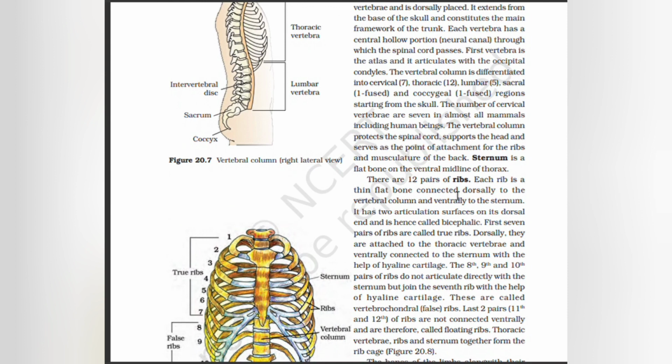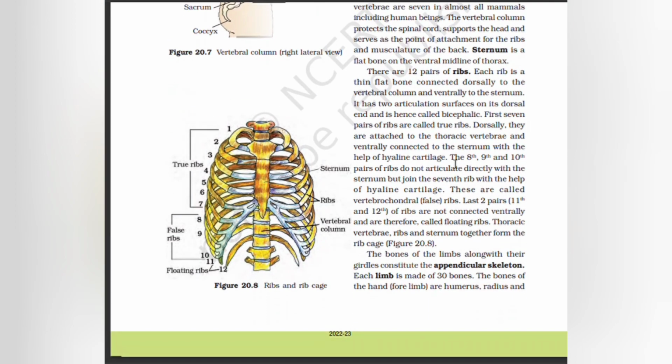There are 12 pairs of ribs. Each rib is a thin flat bone connected dorsally to the vertebral column and ventrally to the sternum. It has two articulation surfaces on its dorsal end and is hence called bicephalic. The first 7 pairs of ribs, called true ribs, are dorsally attached to the thoracic vertebra and ventrally connected to the sternum with the help of hyaline cartilage.